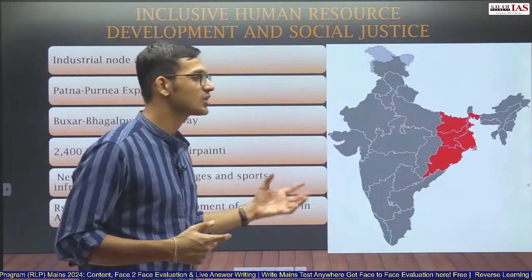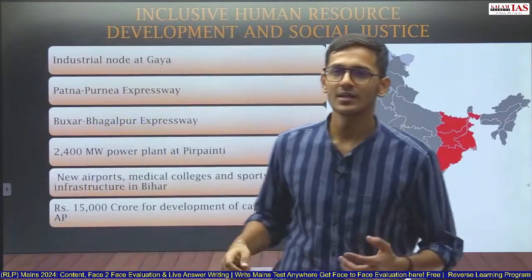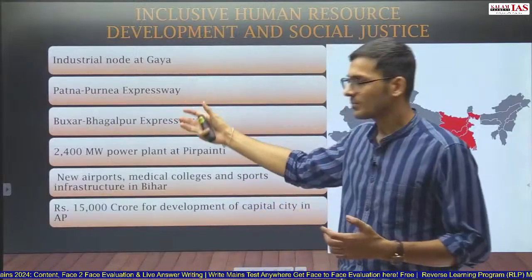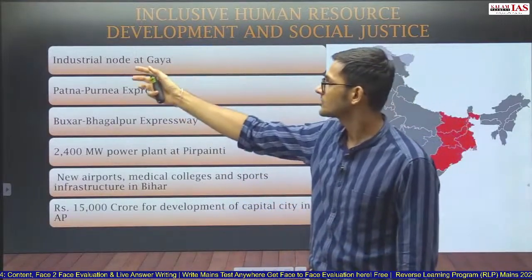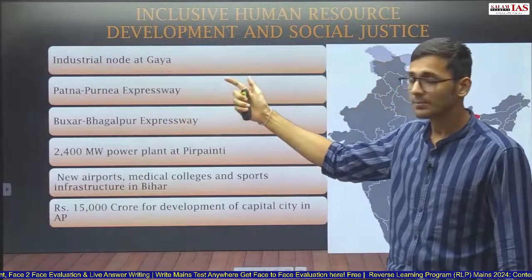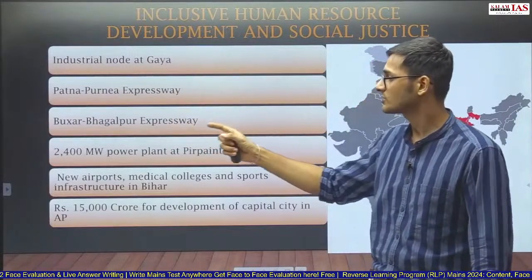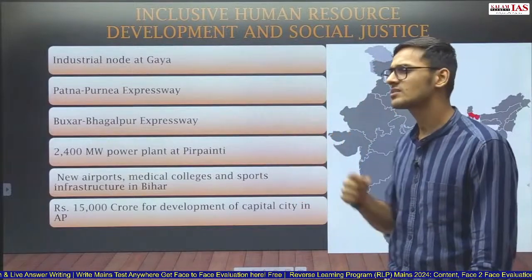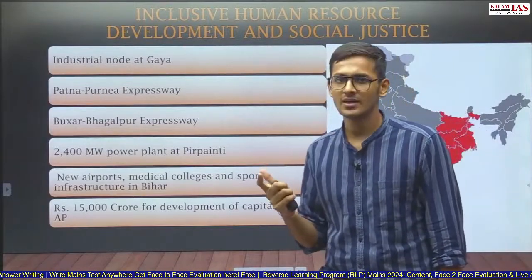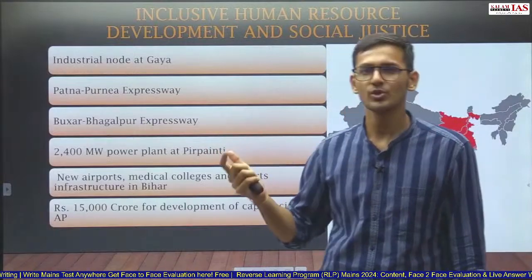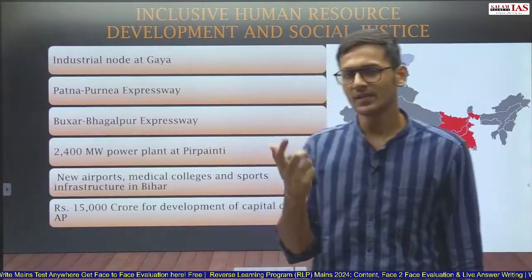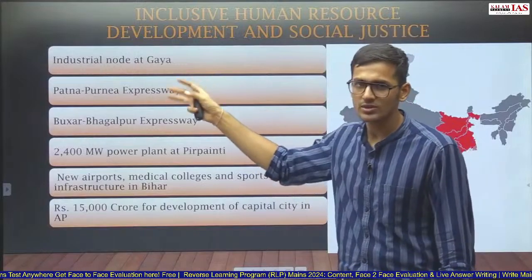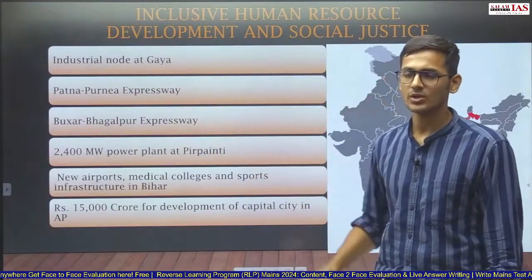So for Mission Purvodaya, you just need to know what are the initiatives that the government has taken for Bihar and Andhra Pradesh. Here, an industrial node at Gaya, Patna Purnia Expressway, Buxar Bhagalpur Expressway, and a 2,400 megawatt power plant at Pirpainti. Again, it is a very rare chance that a question is framed around Purvodaya itself. But if there is, then at least you can quote these two, three. That is more than enough.